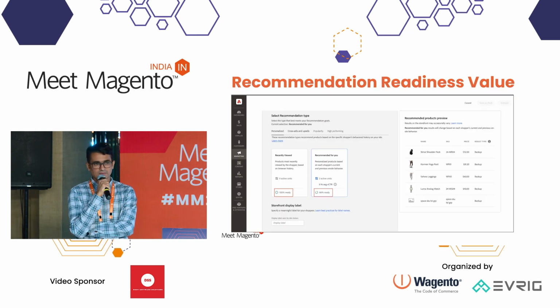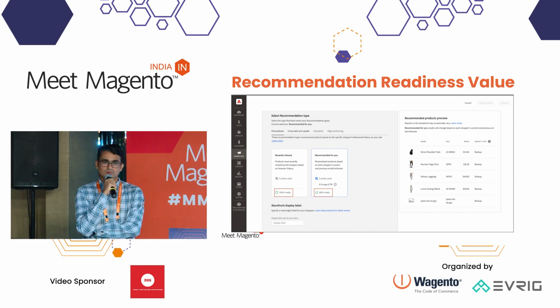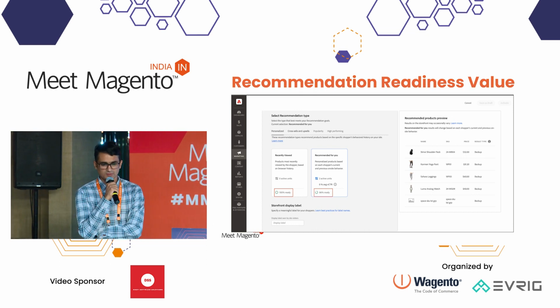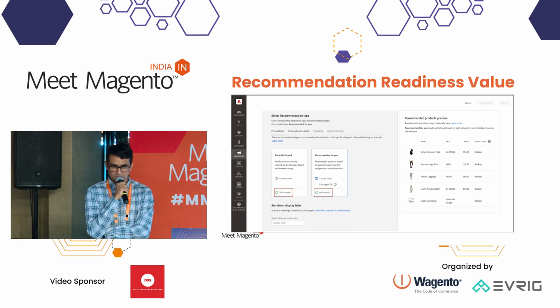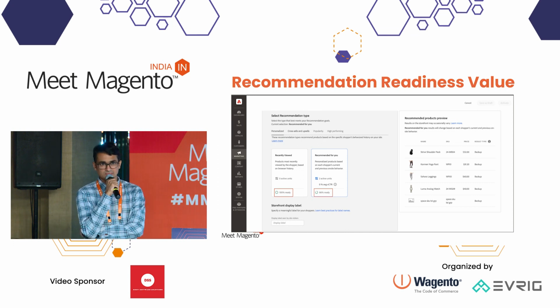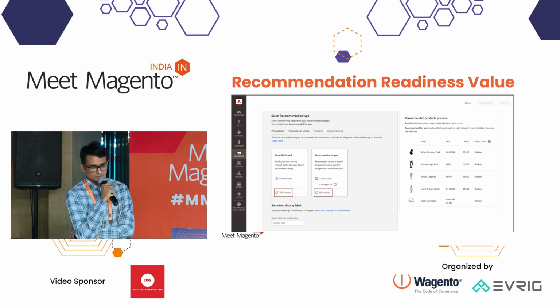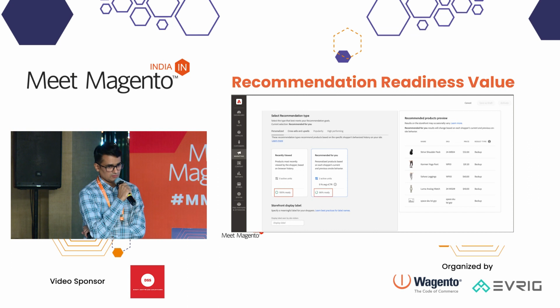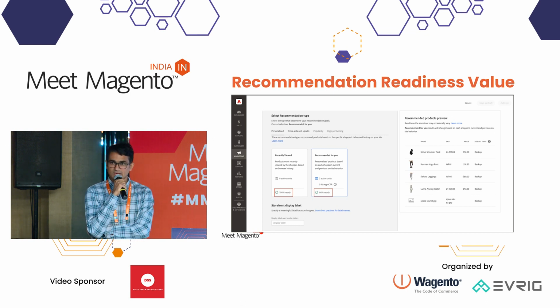And let me introduce what the training time is. So some recommendation types use the storefront behavior, like shopper's behavior, to understand what the shopper is doing. And some recommendation types just use the catalog data. It doesn't use any shopper's data, right? So if you have just launched your e-commerce on the Adobe Commerce platform website, and you want to start using product recommendation, then you can start creating more like this or visual similarity, because it is just based on the catalog, right?